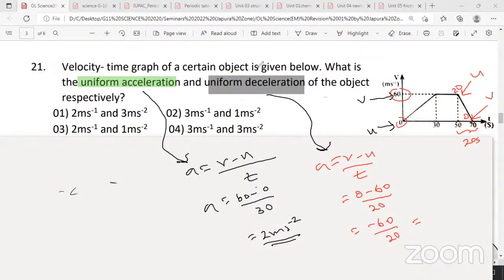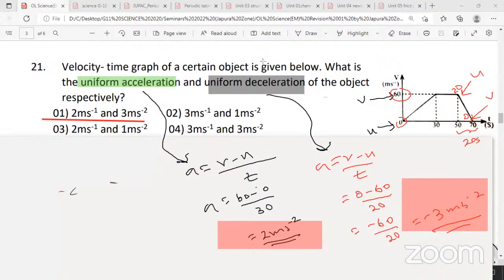Any volunteers who has done the calculation before me? Angelica, Vihanga. Answer is 1. Milana? Yeah, very good. So here you get 3 m/s². But when they ask for deceleration, don't put the sign. Negative acceleration means deceleration, but we don't write the sign for the deceleration. If it's acceleration we put the sign, but for deceleration we don't. Question number 21, answer is the first one.